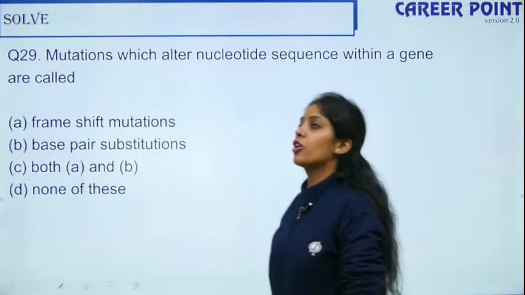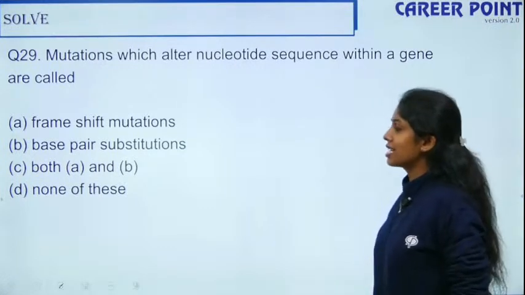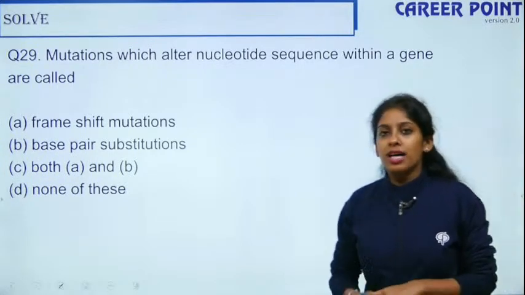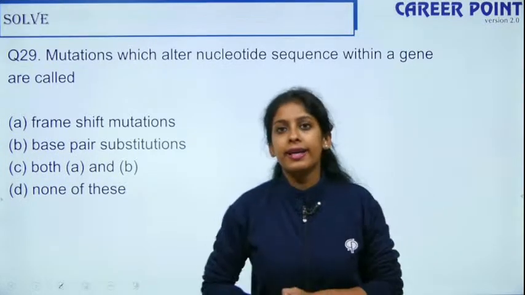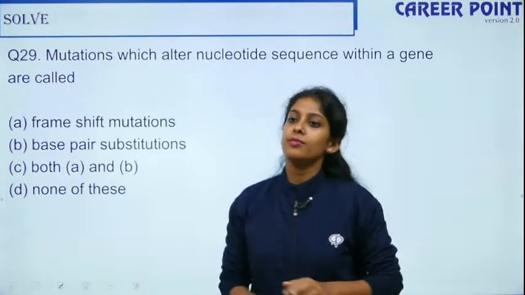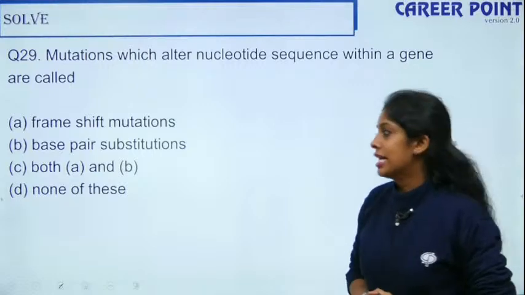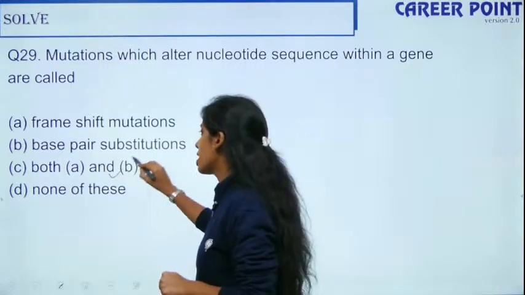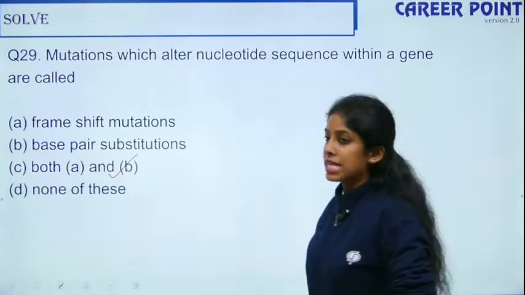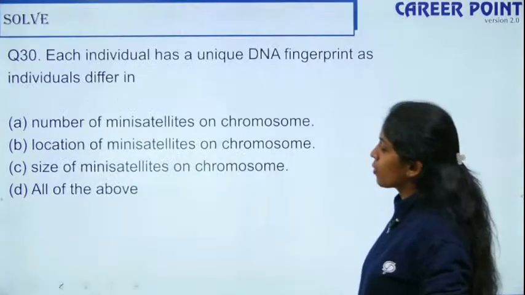Yes, heterochromatin stains dark. Yes, you're right. What is the answer here? So what can be the possible answer? Quick, question number 29. Come on, guys. So question number 29. Yes, it is called both the frame shift mutation as well as base pair substitution. Yes, absolutely right. So here we go to the last question for the evening, question 13.